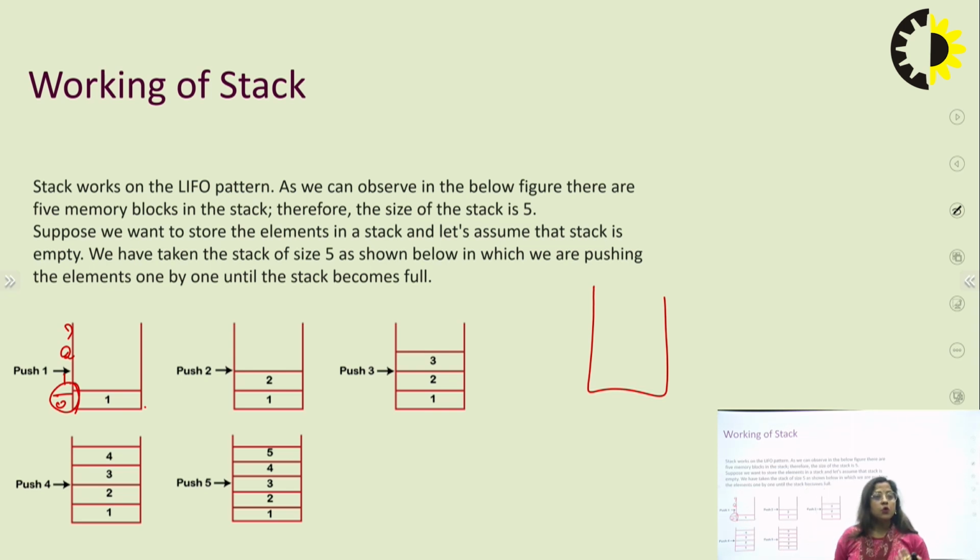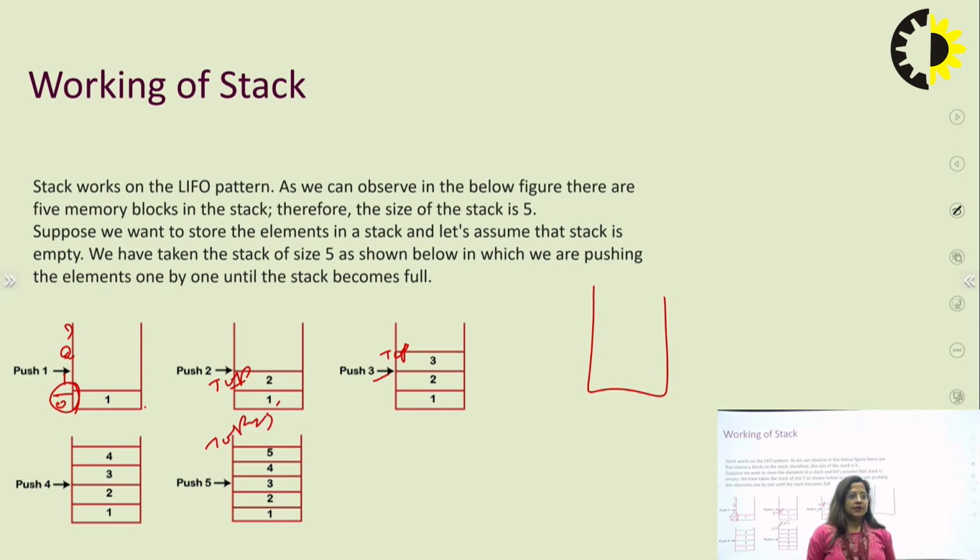If you want to insert another number, 2, then top plus 1, so now top is here. Now if you want to insert 3, top moves here. In this way, top increases with each push operation. So according to this, top equals 5.